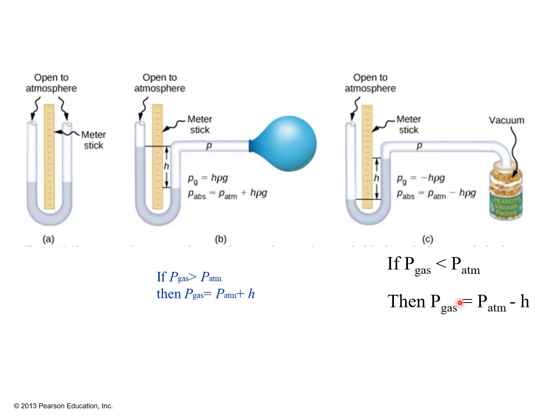And when the pressure of a gas is smaller than the pressure of the atmosphere, the formula is different. You can calculate the pressure of gas by using P atmosphere minus the height. So you can see in this case, the height at the closed side is higher than the open side. The open side shows the pressure of the atmosphere.